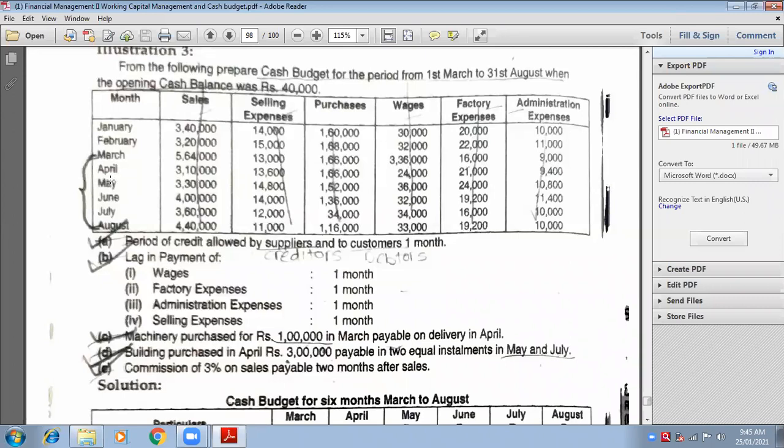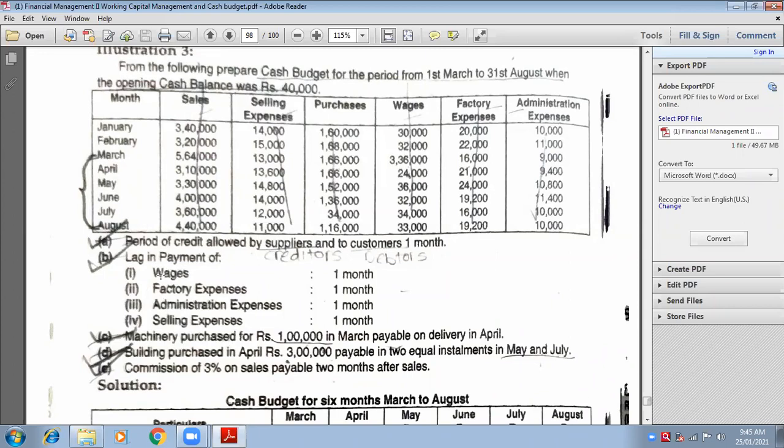What is the amount of May? 24,000. Very good. What is the amount of June? 36,000. Yes, 36,000 is related to May, but you have to show it in the month of June. What you will show in the month of July? 32,000. Very good. And what to show in August? 34,000. The amount of July will be shown in August. Is it now clear to everyone?